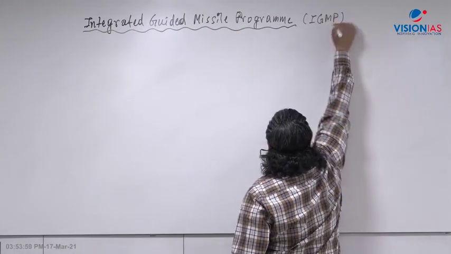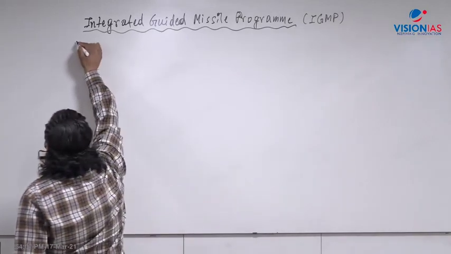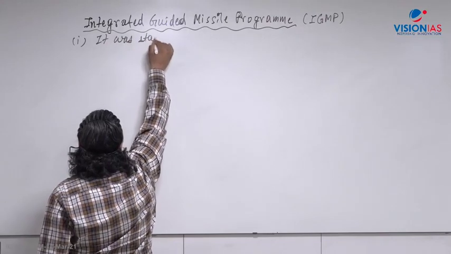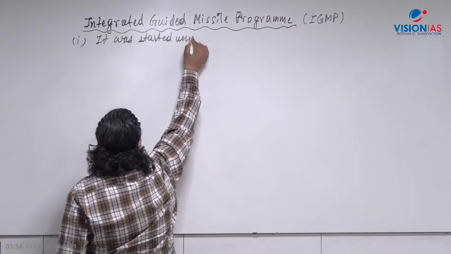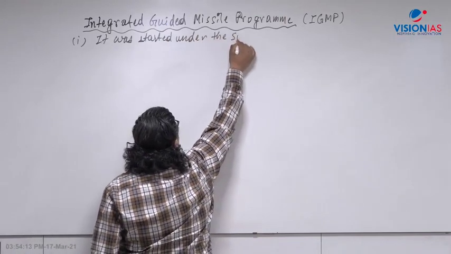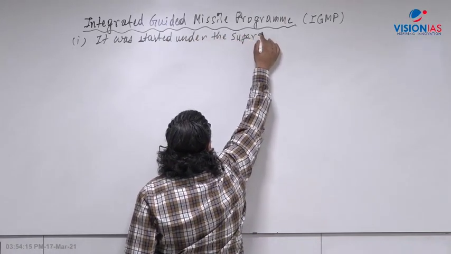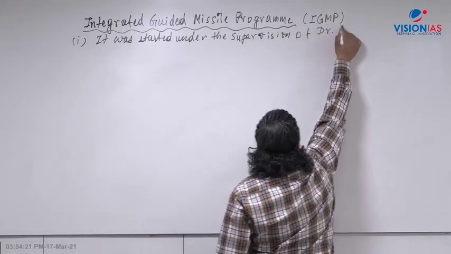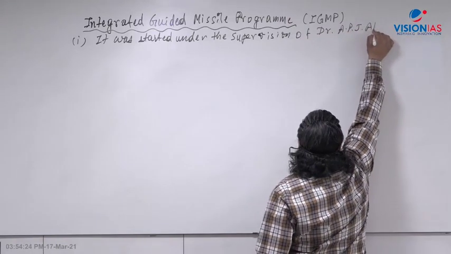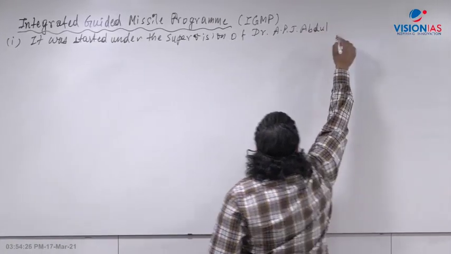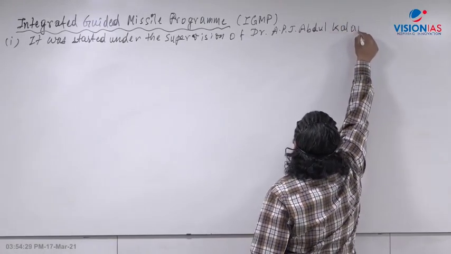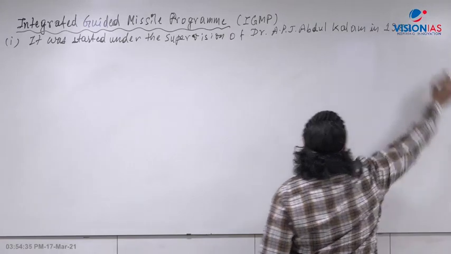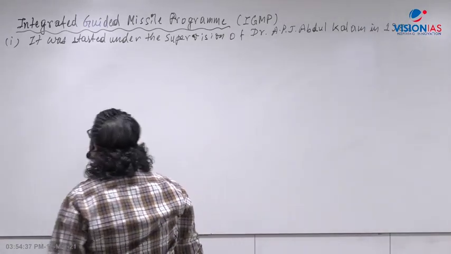This was started under the supervision of Dr. APJ Abdul Kalam, the former president and the head of the DRDO, in 1983, after the first Pokhran test in 1974, when India went to develop indigenous technology.